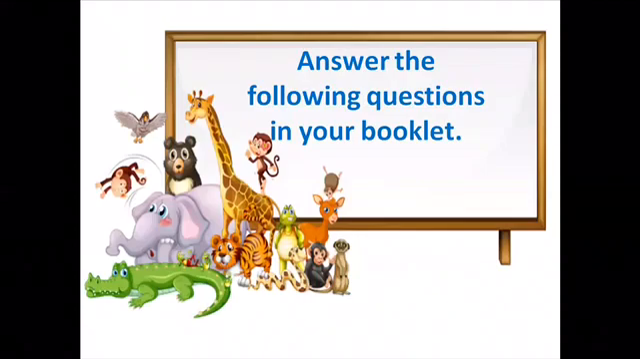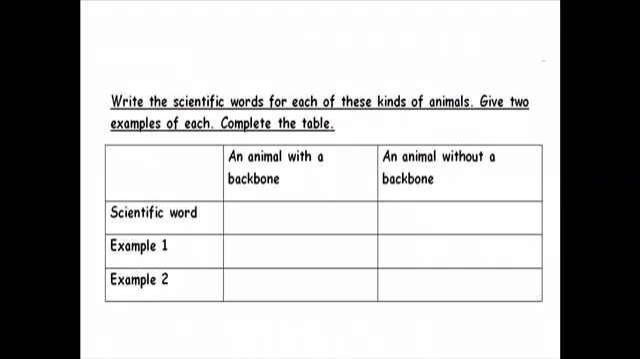Well, answer the following questions in your booklet. Open your booklet. Invertebrates and vertebrate animals, animal life. We will now answer some of these questions. Write the scientific words for each of these kinds of animals. Give 2 examples of each. Complete the table. An animal with a backbone. What do we call animals with backbones? What do we call animals without a backbone? Think.